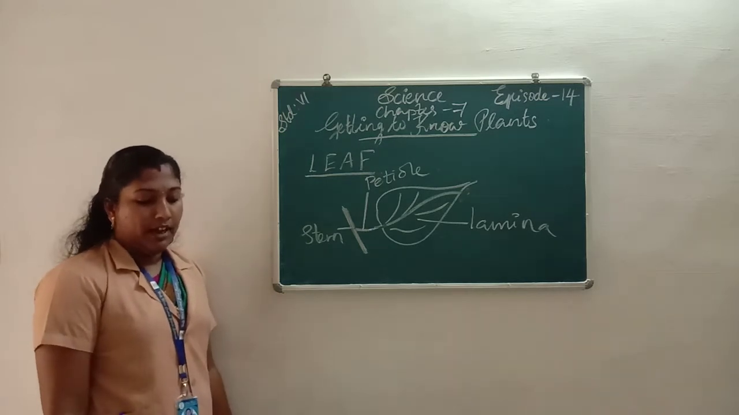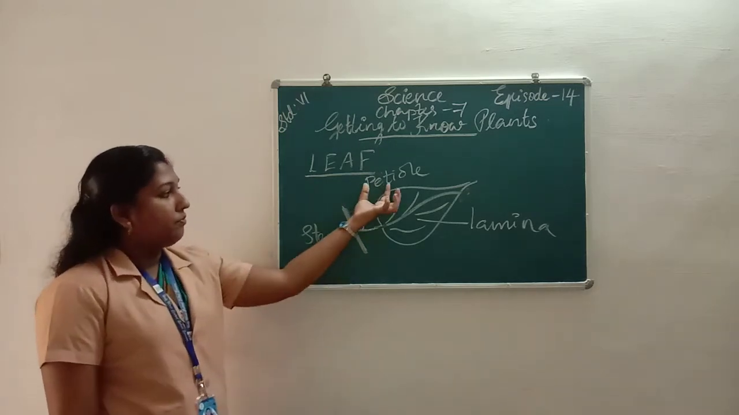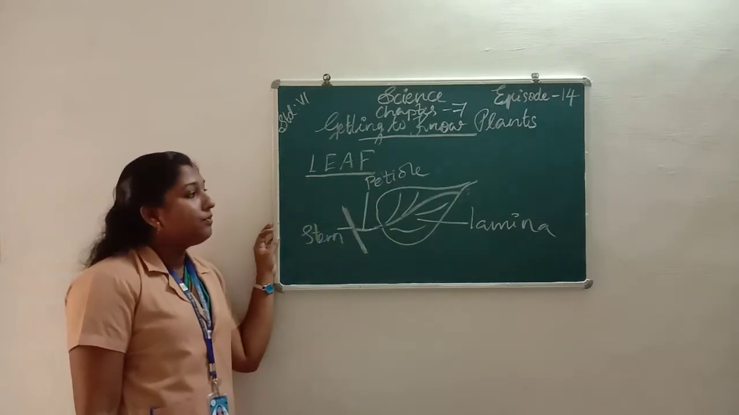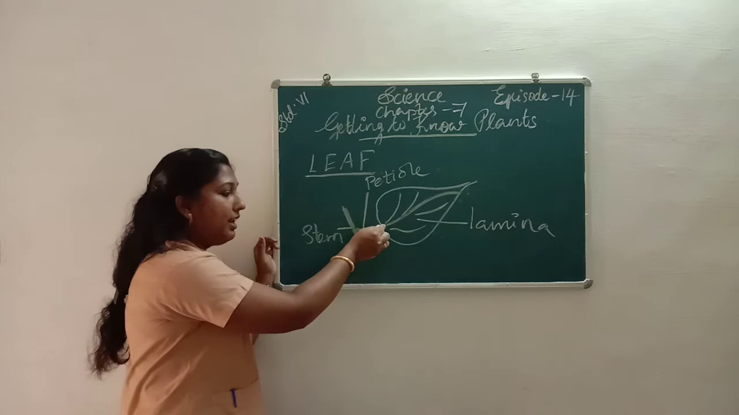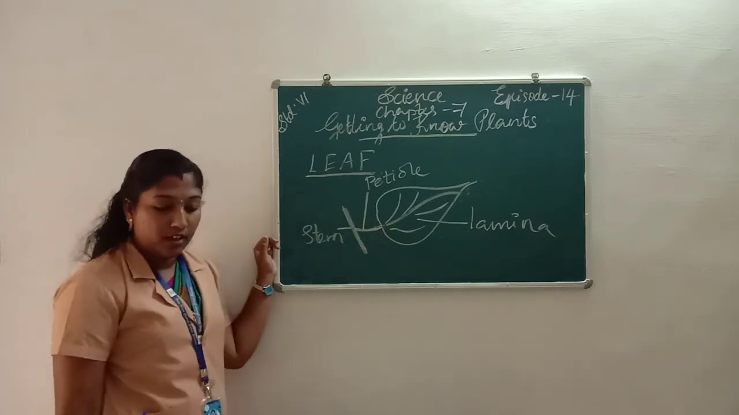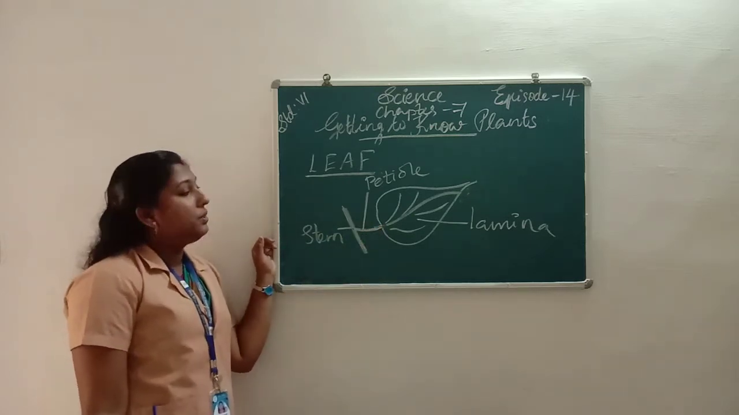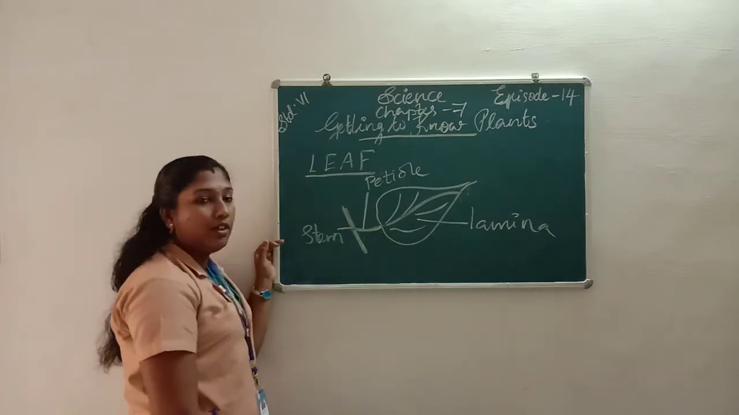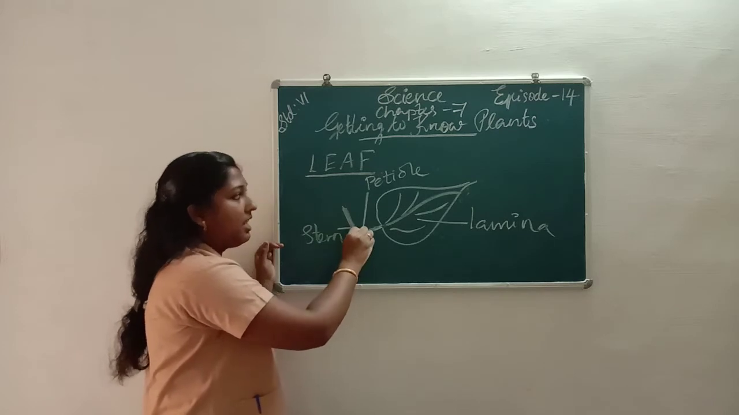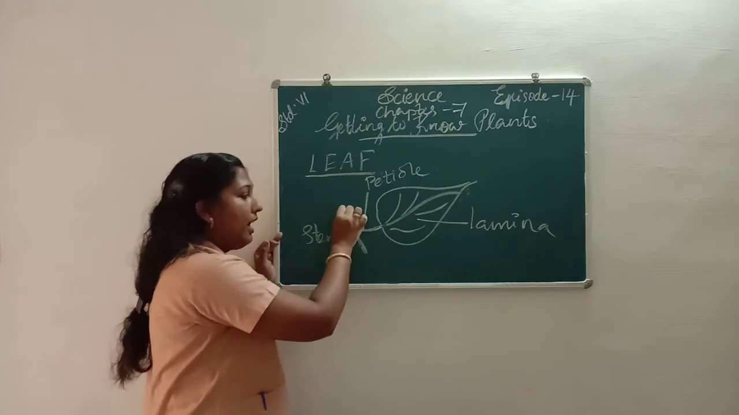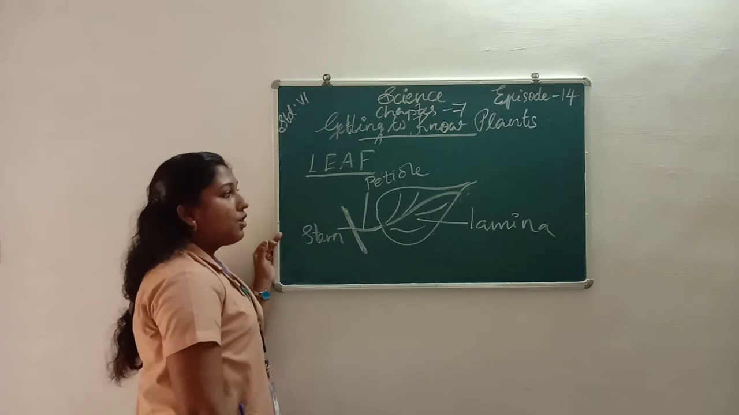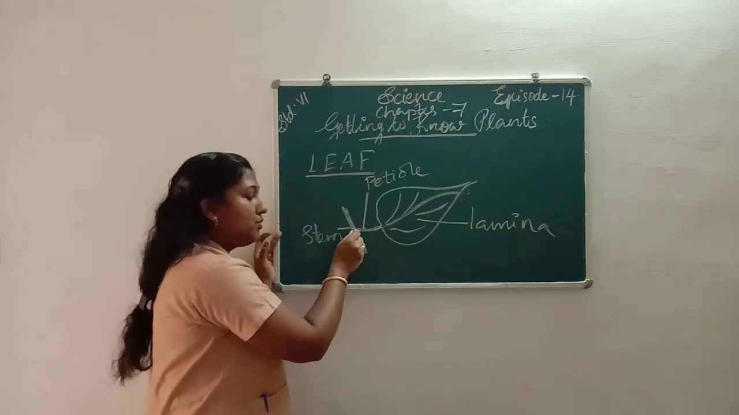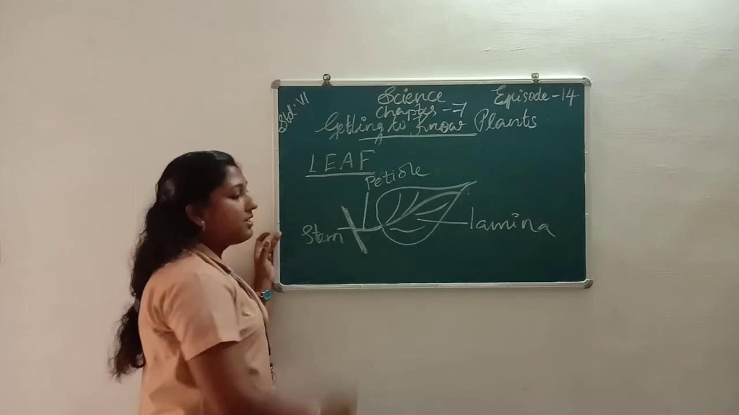Then, first one, petiole. Petiole is a stalk of the leaf, which joins it to the stem. The petiole helps the leaves to join or attach to the stem. So petiole is a stalk. It helps the leaf to join or to attach to the stem.